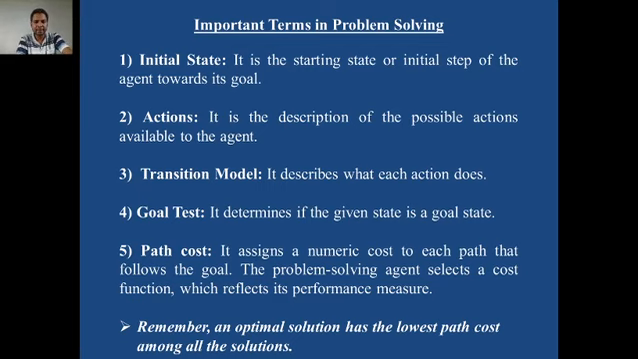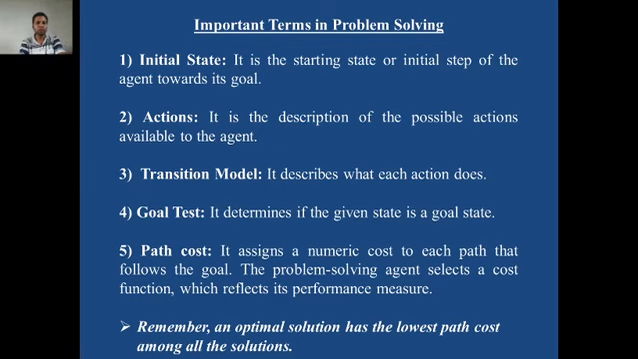Transition model describes what each action does. That means if there are 10 actions, after taking the first action, what changes will appear in the environment? If the second action is taken, then what changes will you observe in the environment? So the transition model describes what each action does in the environment.